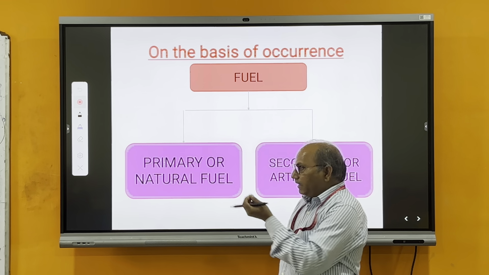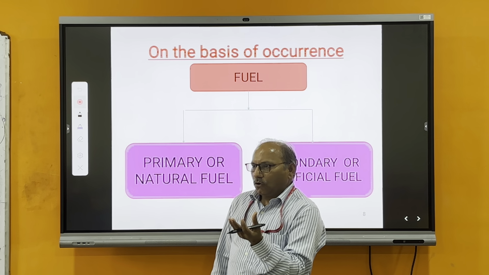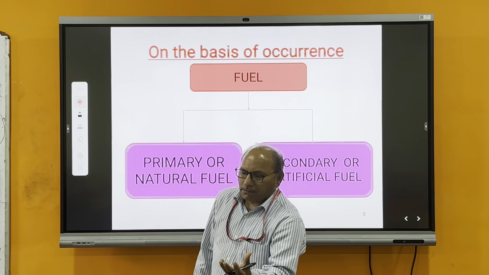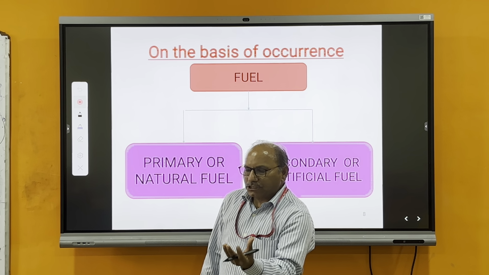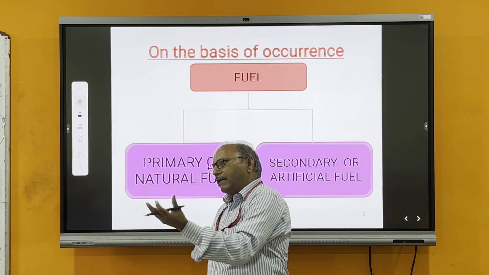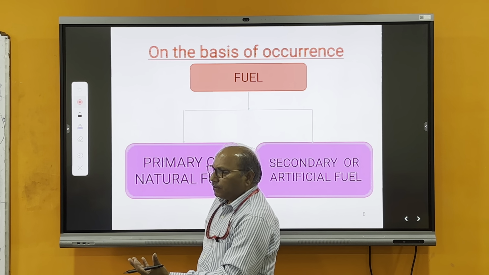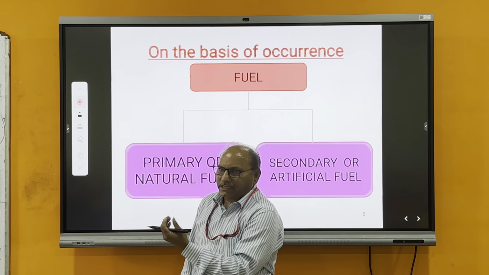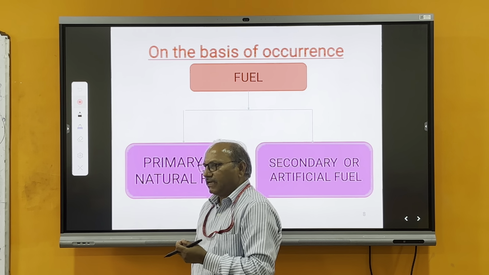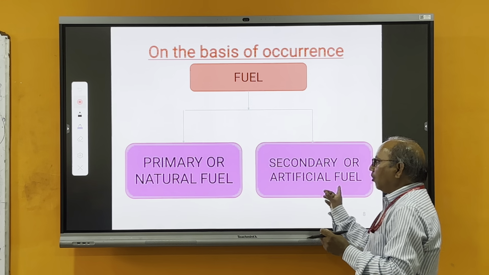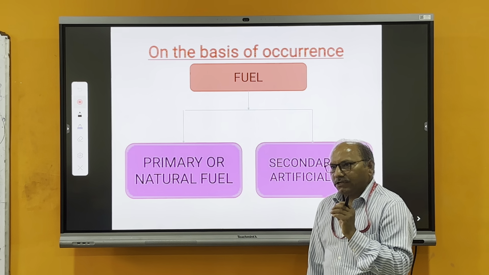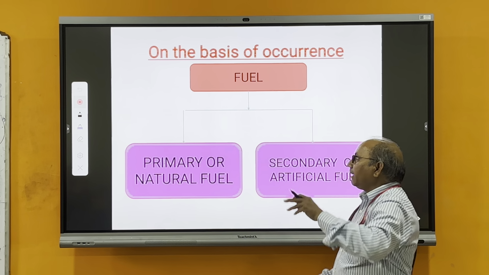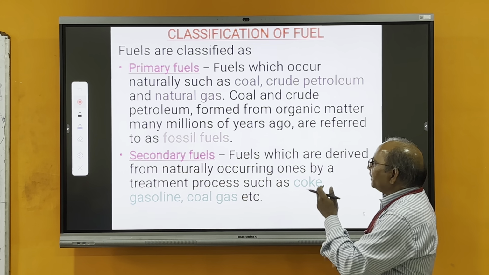Suppose we take the example of coal. Coal is converted into coke to increase its efficiency. So coal is considered a primary fuel, and when coal is converted into coke, the coke has more energy and is a more efficient fuel, so it is considered a secondary fuel. Primary and secondary fuel are the two categories on the basis of occurrence.